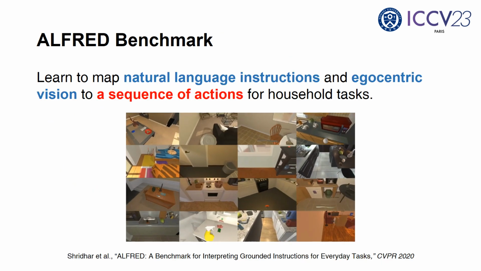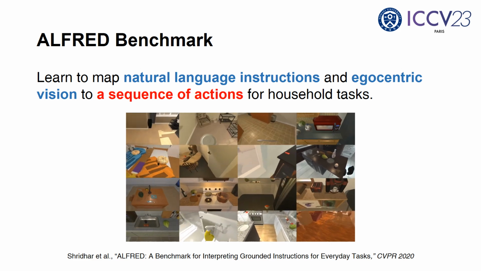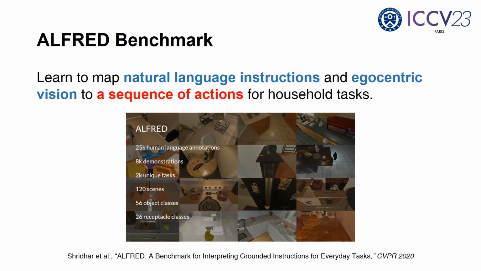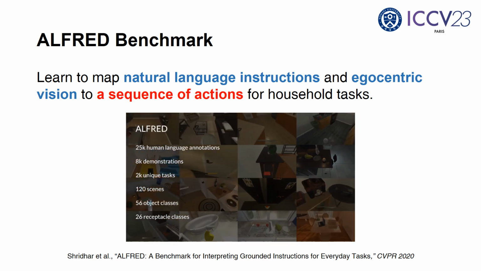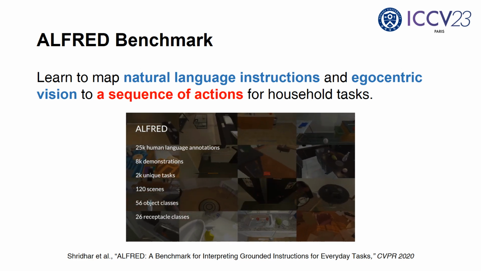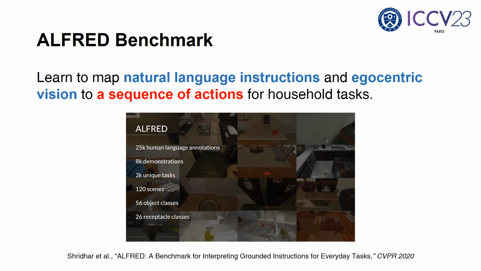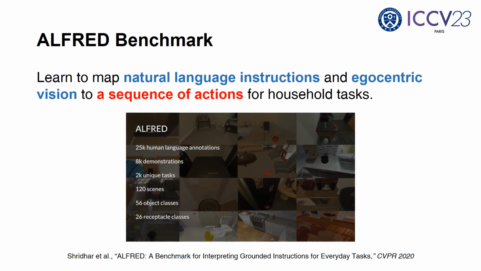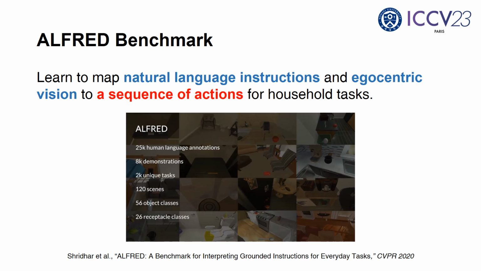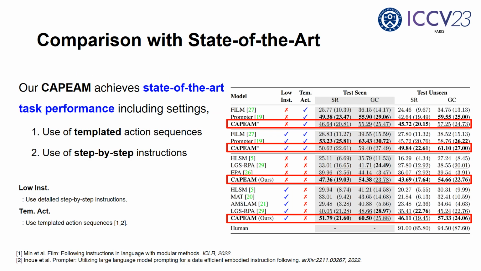To validate our context-aware planning and environment-aware memory, we adopt the recently introduced Alfred benchmark. The agents are required to complete long-horizon household tasks that incorporate object interaction and state changes. We observe that our approach outperforms previous state-of-the-art methods by large margins, including the main metric, test unseen success rate, including settings, the use of the templated action sequences, and step-by-step instructions.